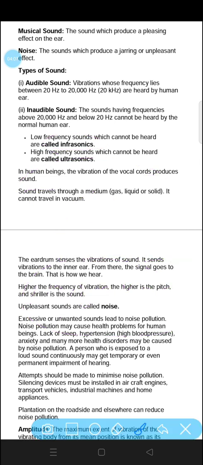In humans, the vibration of vocal cords produces sound. The sound is produced by us due to the vibration in our vocal cords that are present in our throat.